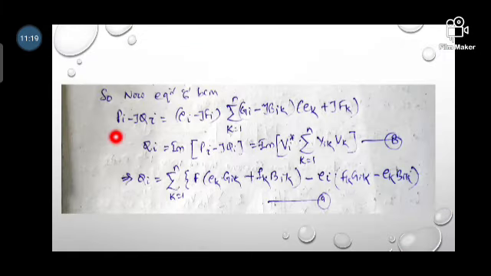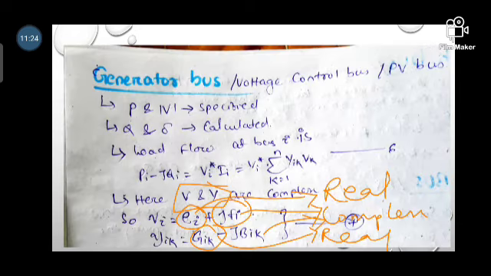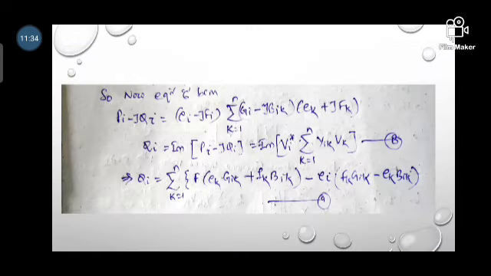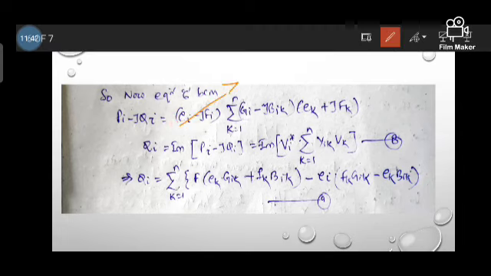So now equation number 6 becomes this complex form. Put Vi in complex form here and Yik in complex form here, then you will get Pi minus jQi is equal to Ei minus jFi, where the total term is Vi conjugate from the previous equation number 6, and this is your Yik and this is your Vk.